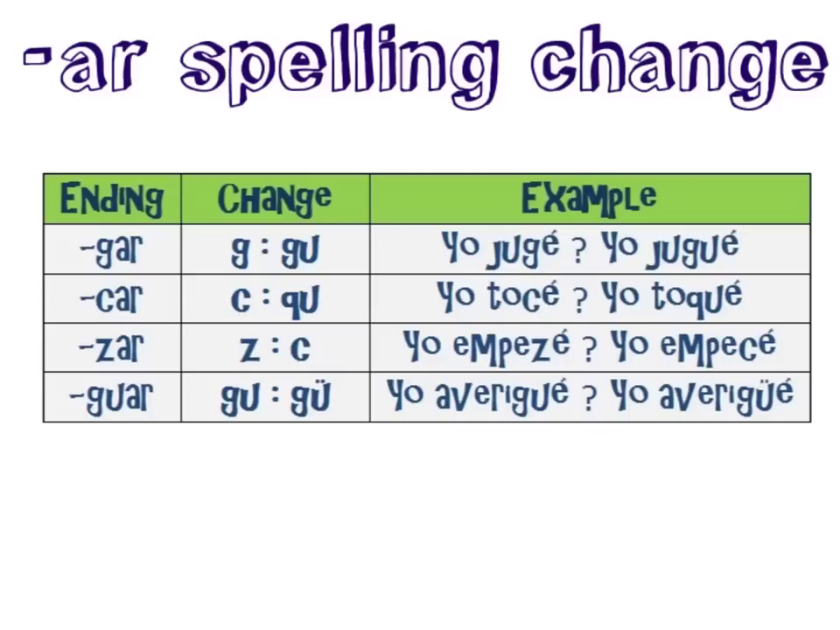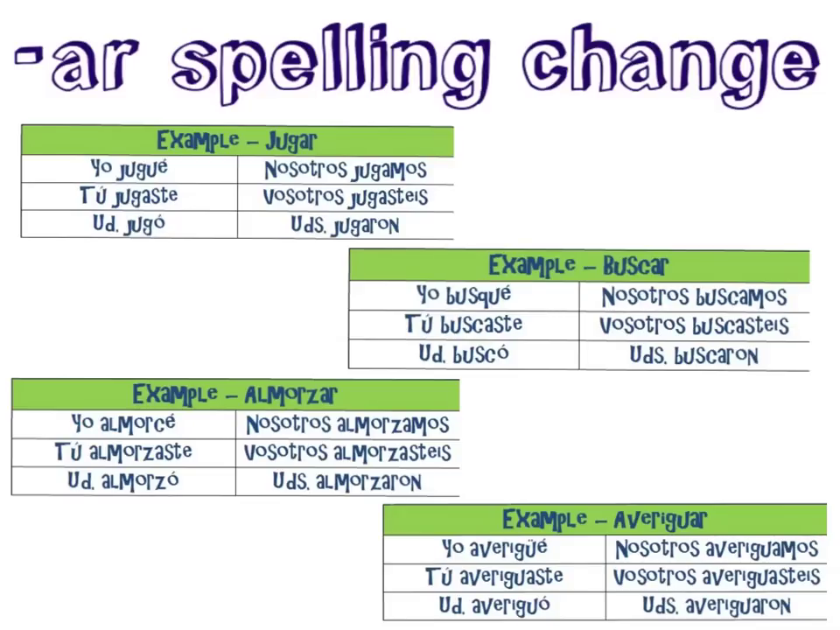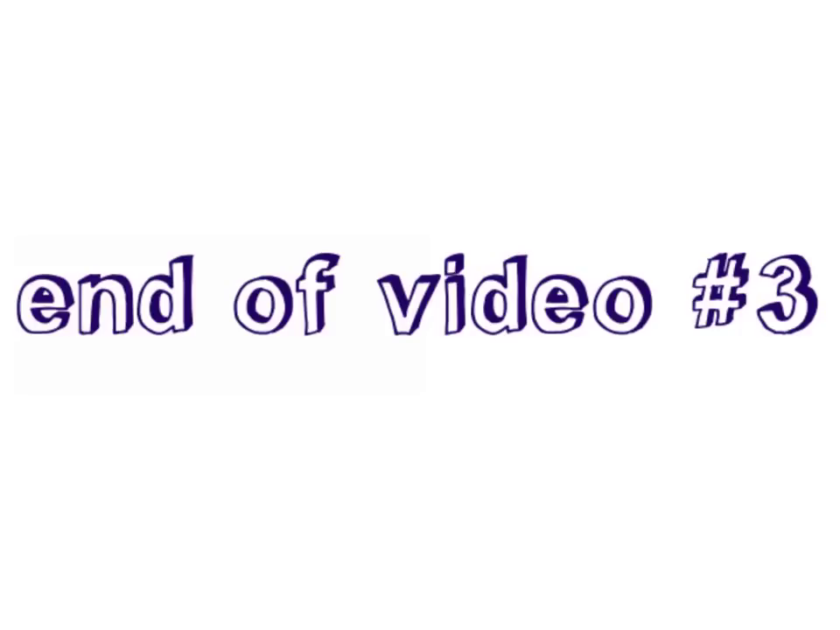And now that you know why the spelling change is necessary, you can see that it's important only in yo form because yo form is the only one that ends in an E. All other forms will end in an A. And it's the E that causes that pronunciation trouble for us. And here you can see a completed conjugation for each type of AR spelling change verb in the preterite. And that completes our third video for the preterite tense.